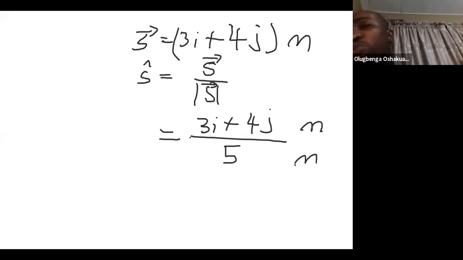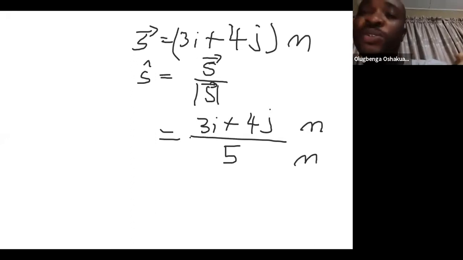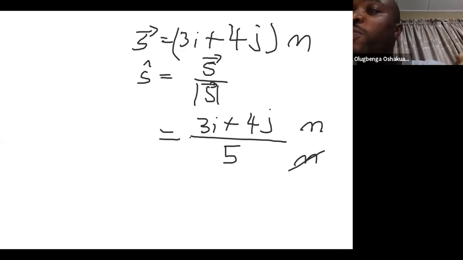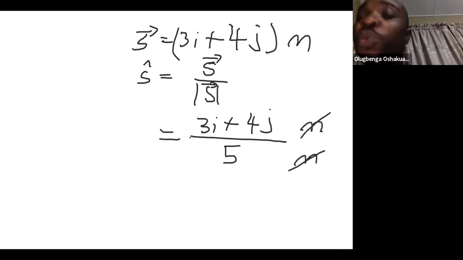So another property is to know that unit vectors have no unit. Their magnitude is 1, but they have no unit. Of course, meter will cancel meter to make it a unitless quantity.